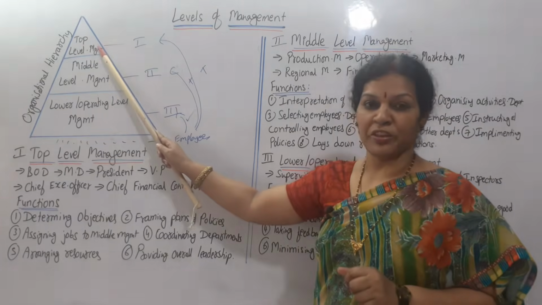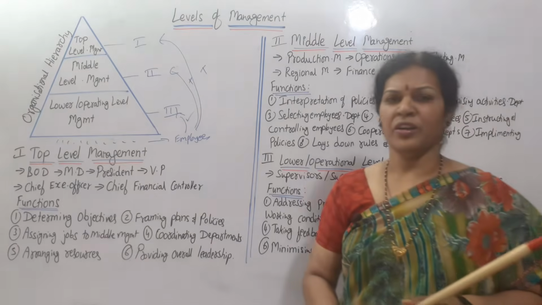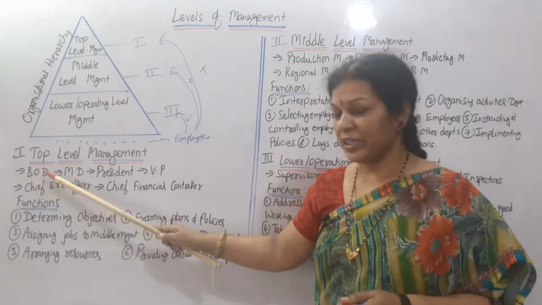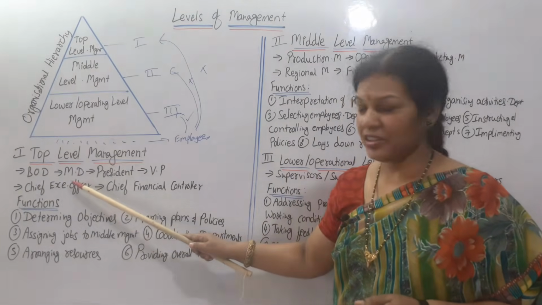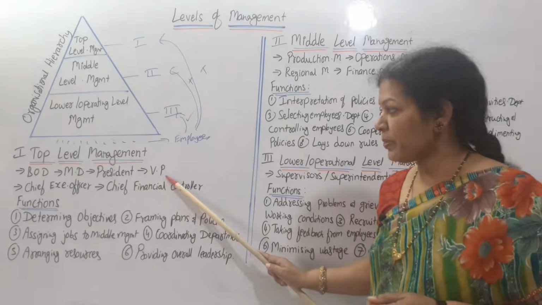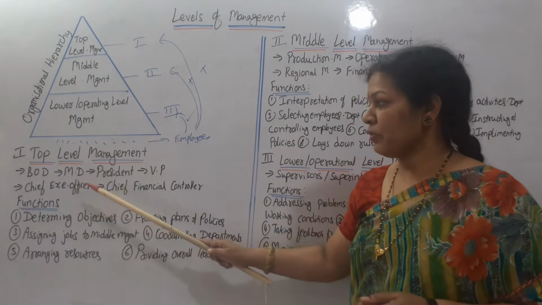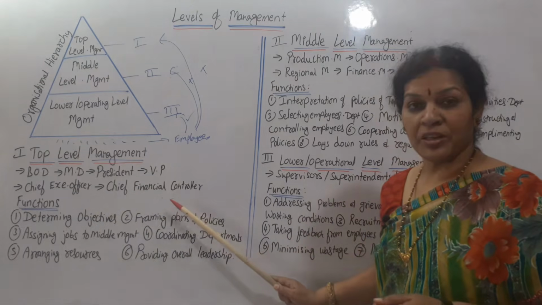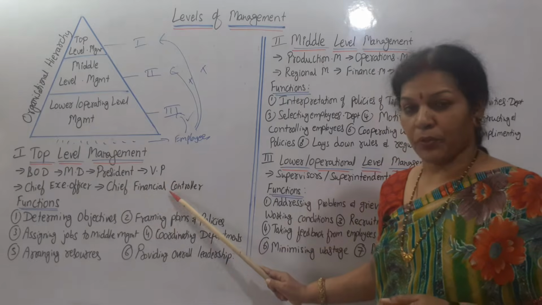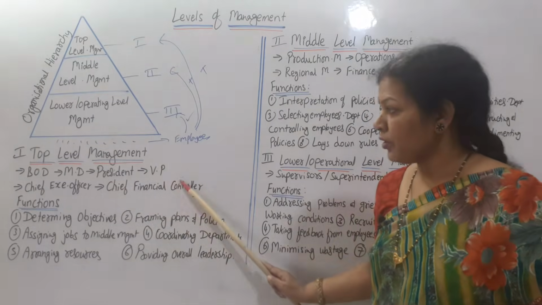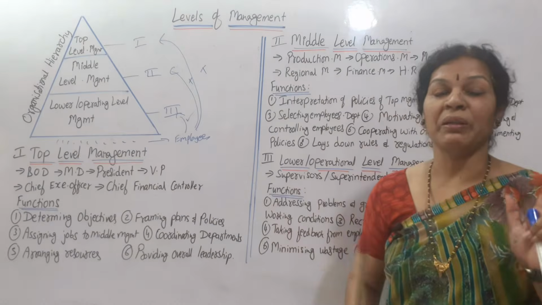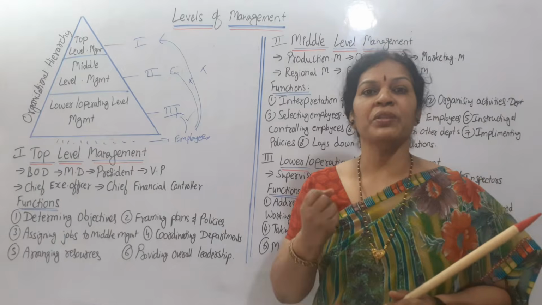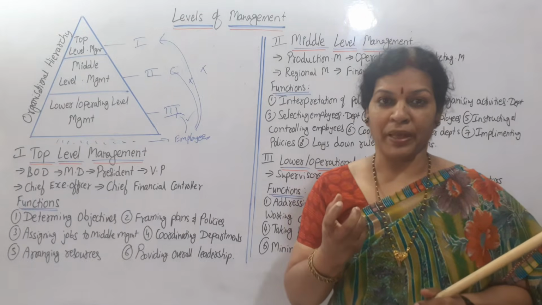First thing is the top level management. Whom do we call top level management? Mainly the board of directors, BOD, MD (managing director), president, vice president (VP), and chief executive officer, CEO, and chief financial officer, CFO. So these people we call top level management. They take maximum decisions, they have the control, they are the top management people.